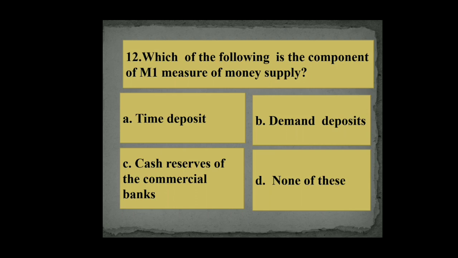Question number 12. Which of the following is the component of M1 measure of money supply? A. Time deposit, B. Demand deposits, C. Cash reserves of commercial banks, and D. None of these. Out of these four options, B is the right option, that is demand deposits.